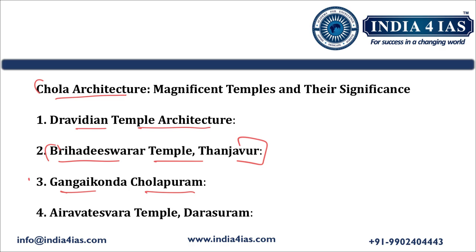Then after that, we should talk about the Airavateshwara temple, Darasuram. Coming to the features of this temple, it is known for its ornate stone carvings and sculptural detailing. The temple exhibits the Chola's mastery of artistic influence, that we should write. We should talk about its pillars, walls, and the sculptures that depict various episodes of Hindu mythology, especially the Chola's deep devotion to Shaivism.